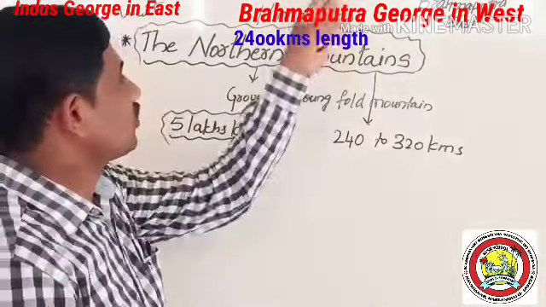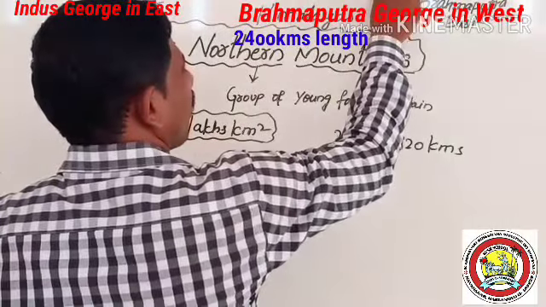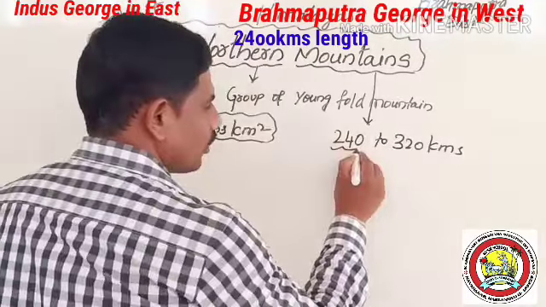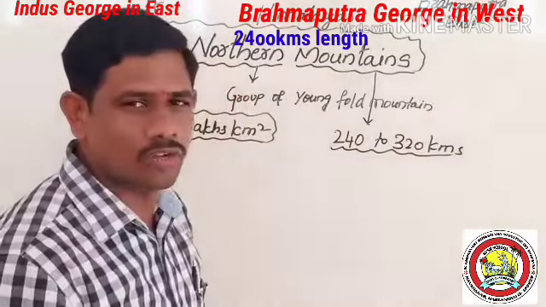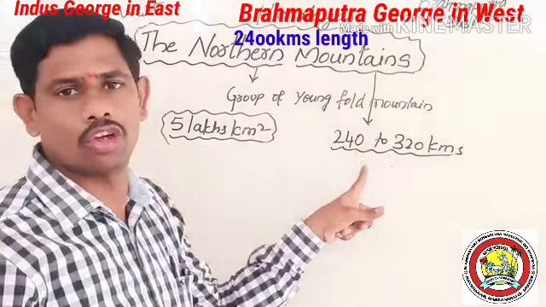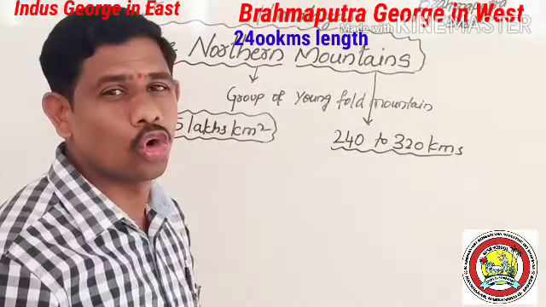What is the width of the northern mountain? The width starts from 240 kilometers to 320 kilometers.